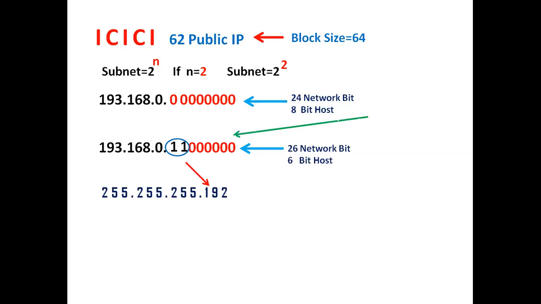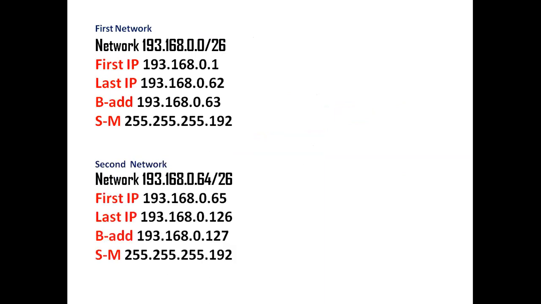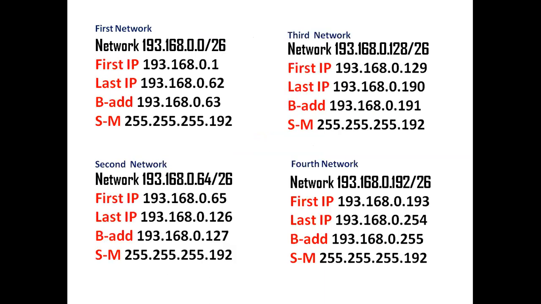As you know, the total value of this number is 0 to 255, so the total value is 256. When you subtract 192 from 256, you will get 64. So you get a 64 block size. How many subnets do we have? The subnets will be 0, 64, 128, 192. Now we have 4 subnets here. And every subnet has 62 public IP addresses. Just try to understand.